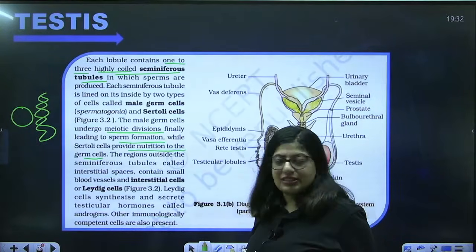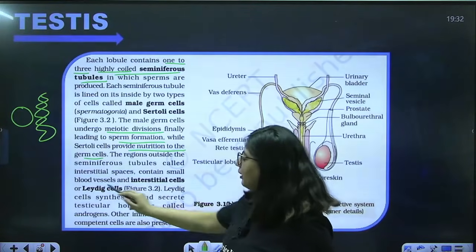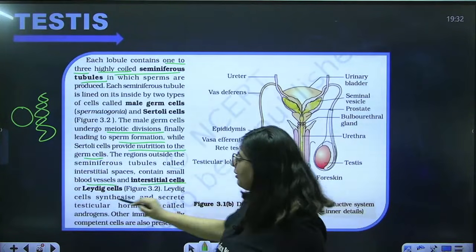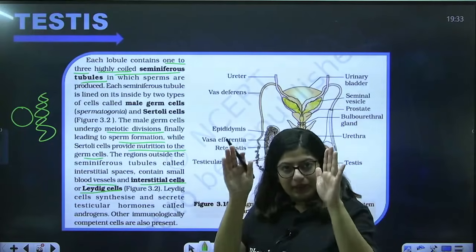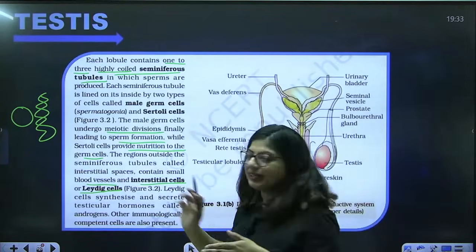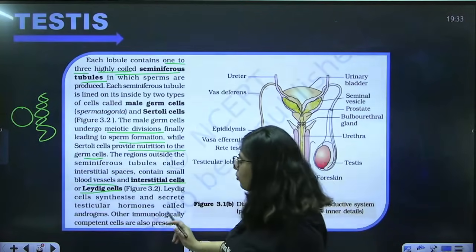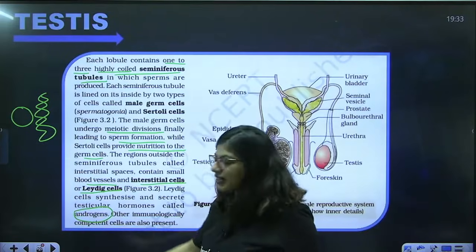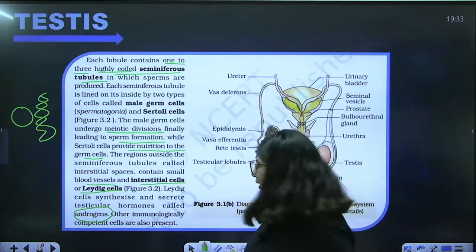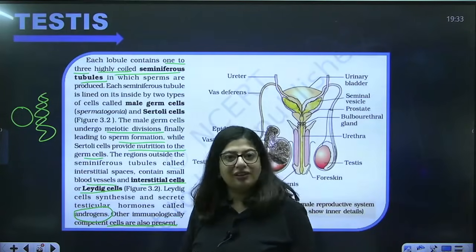The regions outside the seminiferous tubules, called interstitial spaces, contain small blood vessels and interstitial or Leydig cells. Spaces between seminiferous tubules are interstitial spaces, which contain these cells and blood vessels. Leydig cells synthesize and secrete the testicular hormone called androgen, and what is its name? Testosterone. Other immunologically competent cells are also present. I have told you they are immune cells.